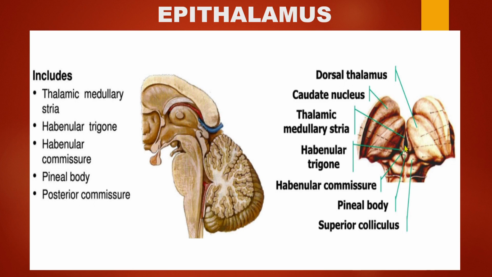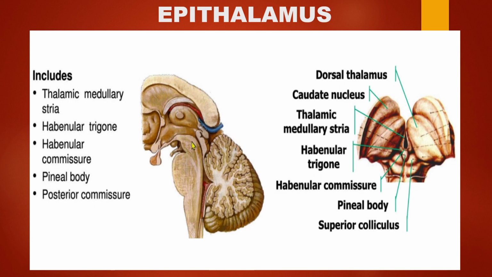We know what is habenular commissure. The ventral lamella is traversed by the posterior commissure. You can see, as a content of the epithalamus, the posterior commissure. Posterior commissure is nothing but the commissure which connects the pretectal nuclei of both sides.